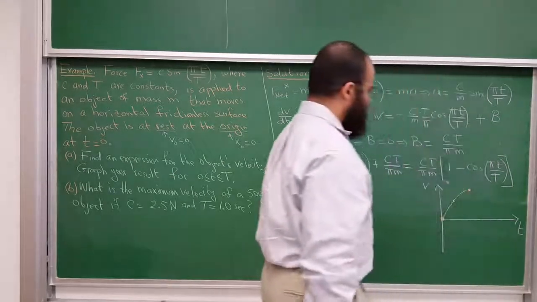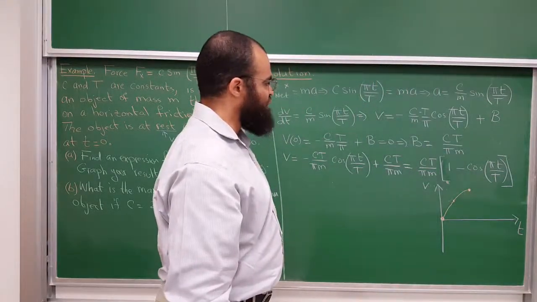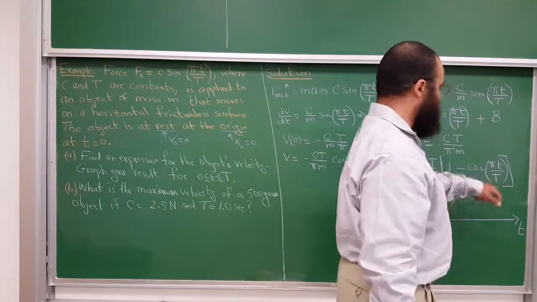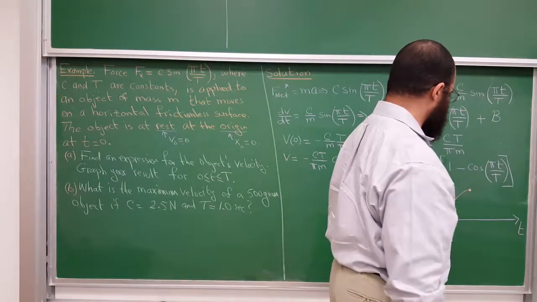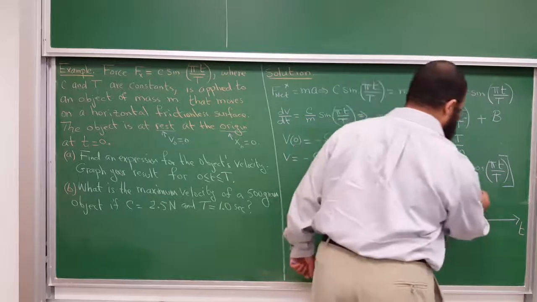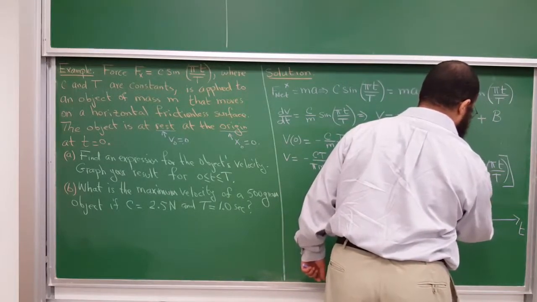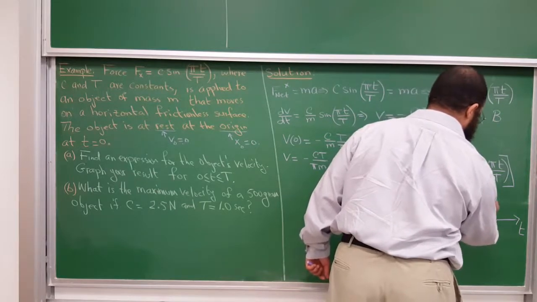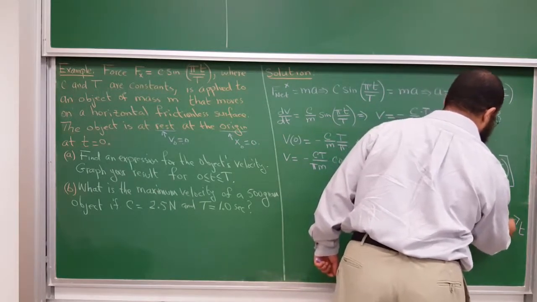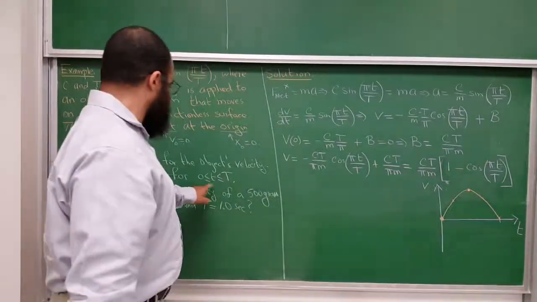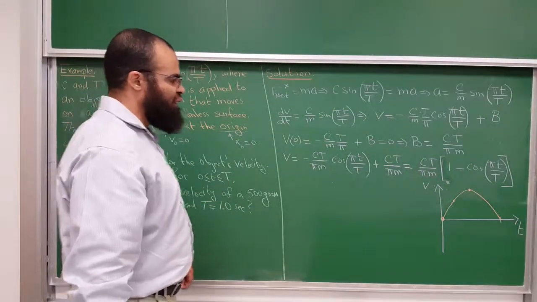So when is the cosine equal to -1? Cosine is -1 when the argument here is 3 pi over 2. And then the velocity will start to drop when the cosine is again 1 at 2 pi, let's say. So they wanted between 0 and capital T.